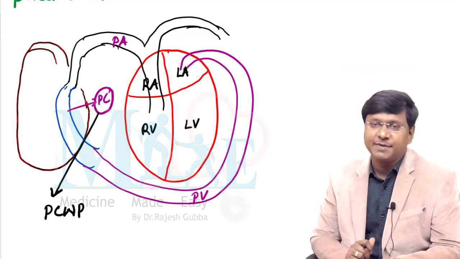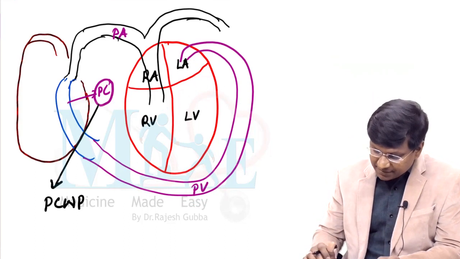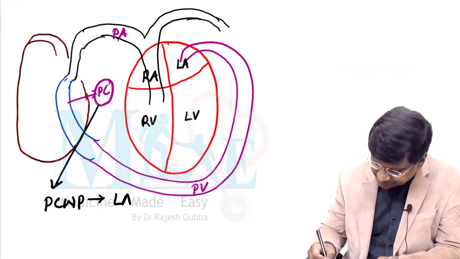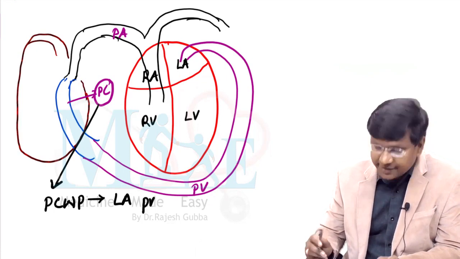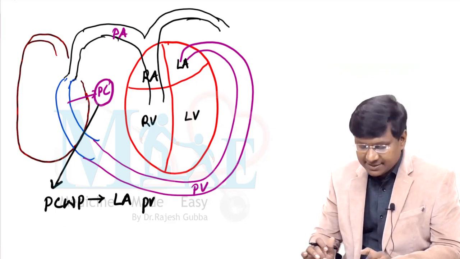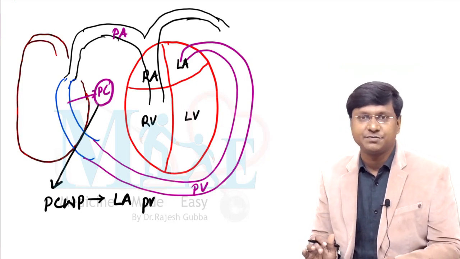Now, what does this pulmonary capillary wedge pressure actually represent? Remember, the pulmonary capillary wedge pressure represents the left atrial pressure. So whatever pressure is present in the left atrium is reflected back into the pulmonary capillary. That is what is called your pulmonary capillary wedge pressure.